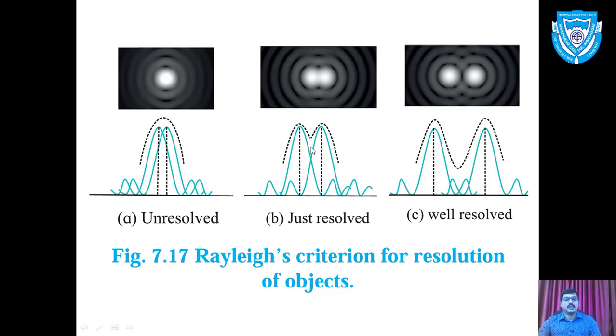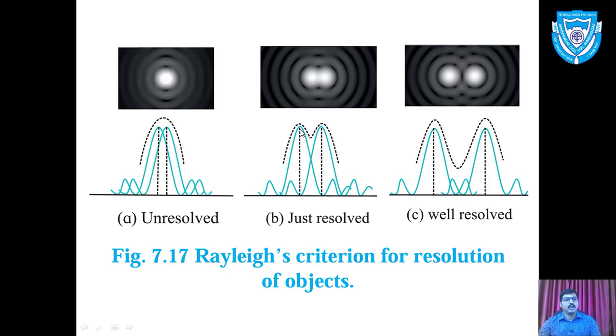Now in figure B, the two objects are such that their images just look separate. The first central maxima and second central maxima are separate from each other, and we have the envelope of these two.